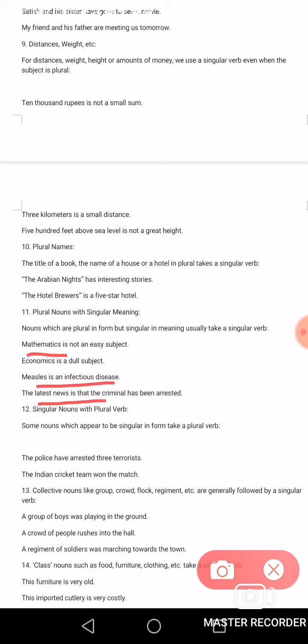Here, nouns which are plural in form but singular in meaning. So it is clear, mathematics is a subject name. Economics, we never use it as plural. That is wrong. So always say mathematics, economics, measles, and we are using a singular verb here. It resembles plural because of the S, but it is not plural. That is singular. So nouns which are plural in form but singular in meaning: mathematics, economics, measles, the latest news. It is never new, it is news. So it is very clear. Meaning is singular. That's why we are using a singular verb here.